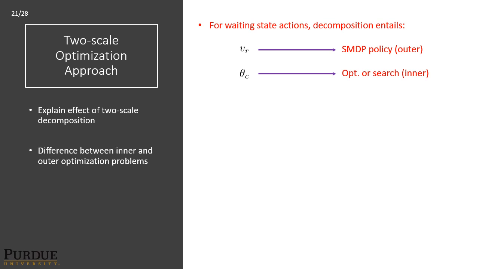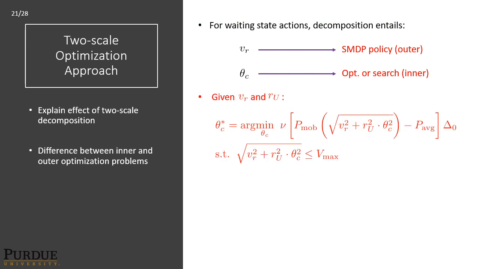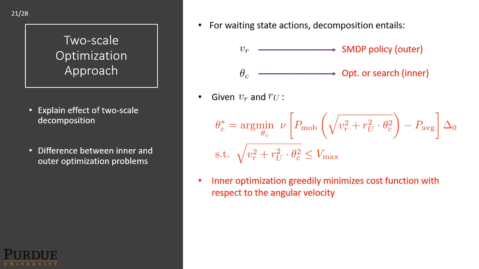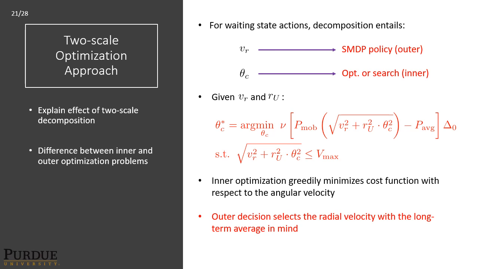For waiting state actions, this decomposition entails that the radial velocity component is solved by the SMDP in the outer decision process, and that the angular velocity component is done in the inner decision process through a simple optimization or search. So given the radial velocity component and the UAV radius, the inner optimization seeks to solve for the angular velocity component that minimizes the power consumption. The inner optimization greedily minimizes this cost function with respect to the angular velocity, and the outer decision selects the radial velocity with the long-term average in mind.